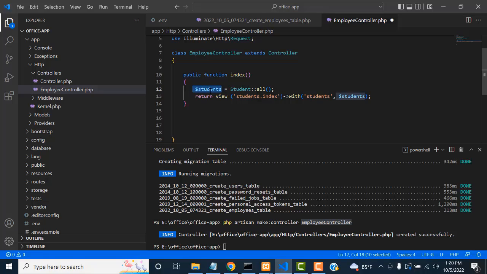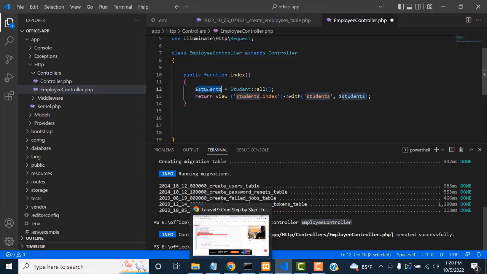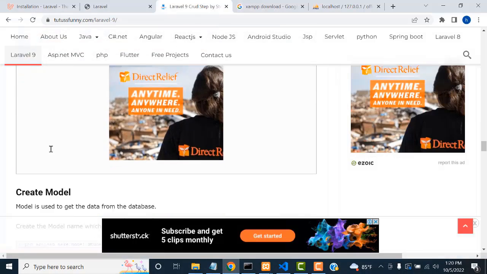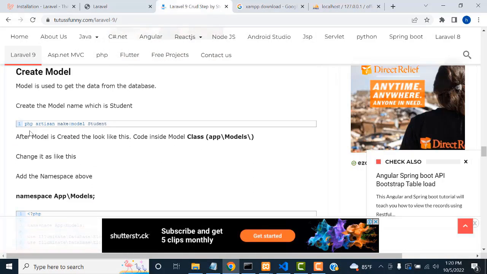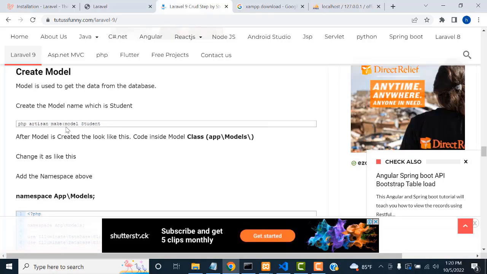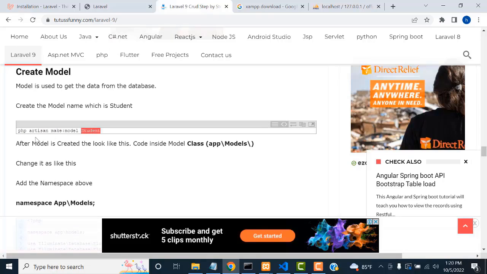So how to load the data from the database? You have to give it here. What's the table you have to create? The employees table you have to create, right? So after that, we have to create the models. How to create the model? Before that, we have to create the models. The model command is this one. PHP artisan, the same thing. For a controller it's PHP artisan make controller with the controller name. If it is a model, PHP artisan make model with the model name.